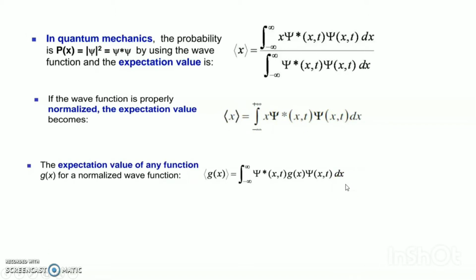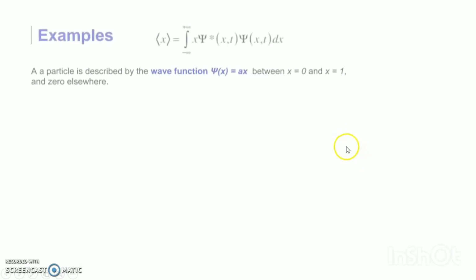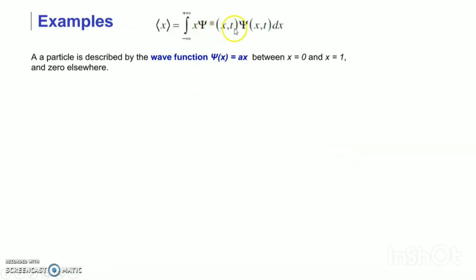Now the expectation value of any function g(x), for a normalized wave function, is the integral of psi star(x,t) g(x) psi(x,t). This is very basic but important for learners. Example: a particle is described by the wave function psi(x) = ax, where x is between 0 and 1, and 0 elsewhere. How can we find a? Because the integral of psi star psi dx is equal to 1, so a equals root 3.